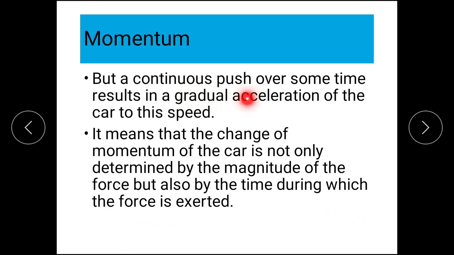But a continuous push over some time results in a gradual acceleration of the car to this speed.